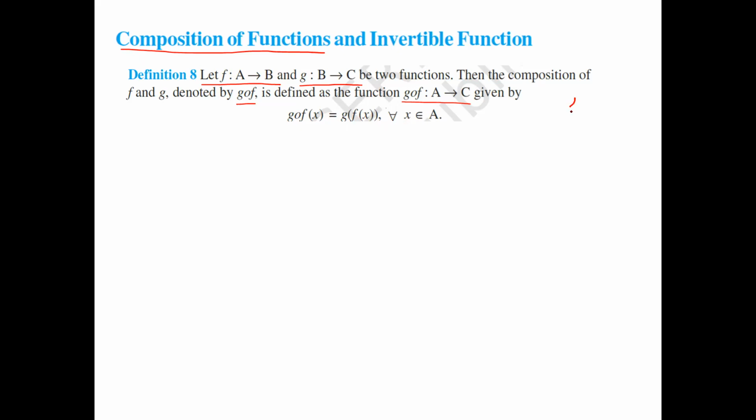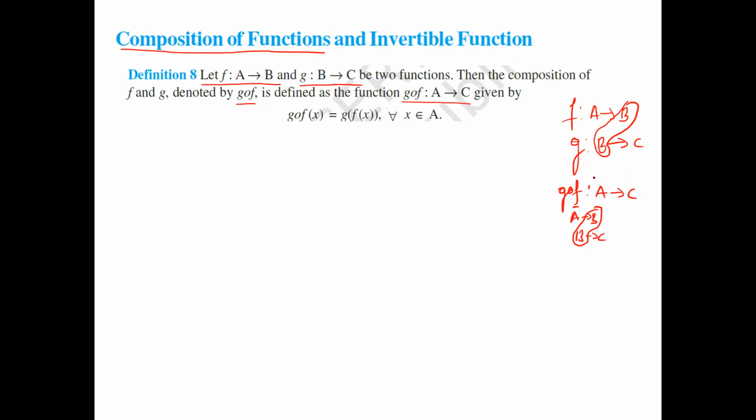Now before going to this, f is a function from A to B, and g is a function from B to C. Now when you go to the composition, these two should match. For g∘f, f is a function from A to B and g is a function from B to C. These two should be matched. Then only the composition exists, and we get the answer A to C.